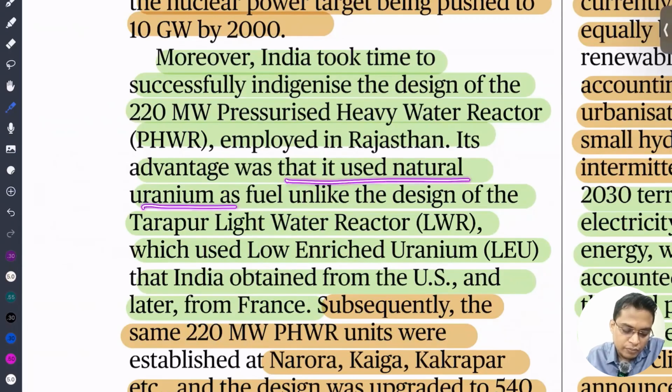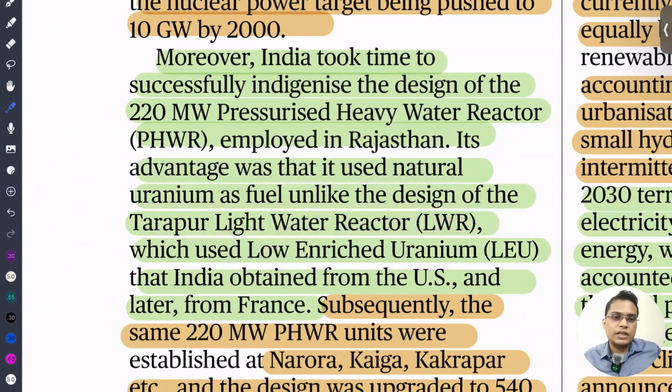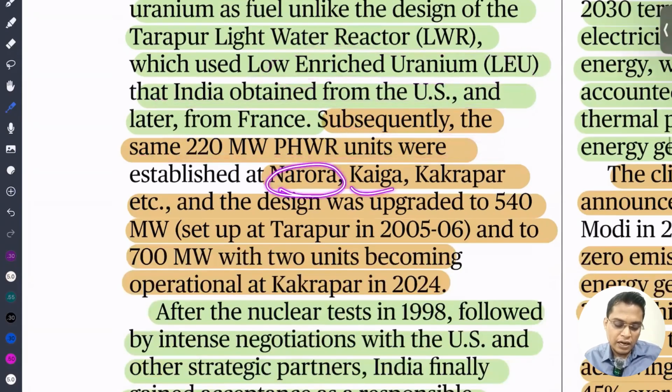These reactors use natural uranium as a fuel, unlike the design of the Tarapur light water reactor, which uses low enriched uranium. If you need enrichment, you need a complex plant. So you can say about Tarapur, we obtained it from the USA. Subsequently, 220 megawatt power units at Narora, Kaiga, Kakrapara were designed to upgrade to 540 megawatt, and then 700 megawatt.